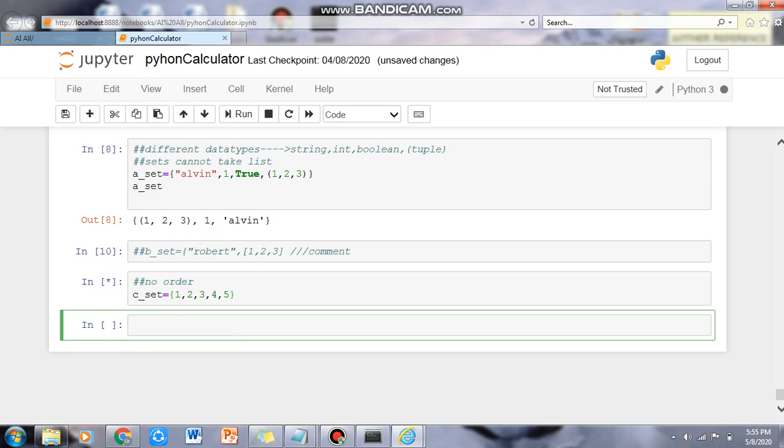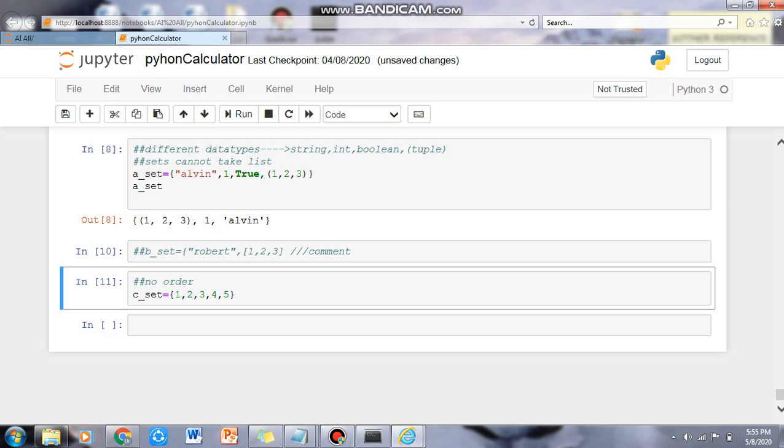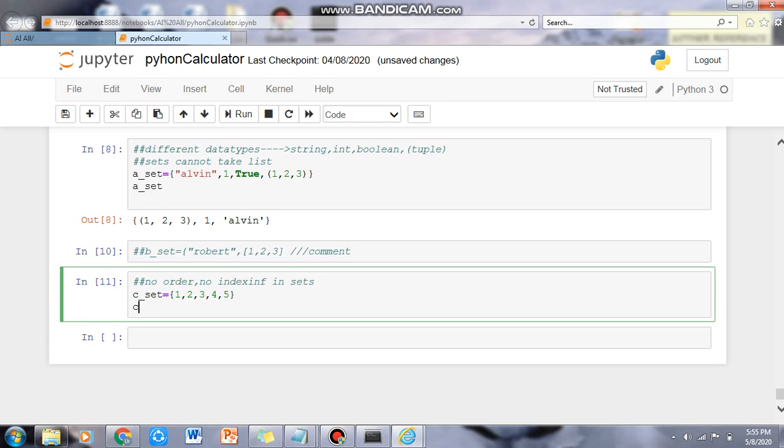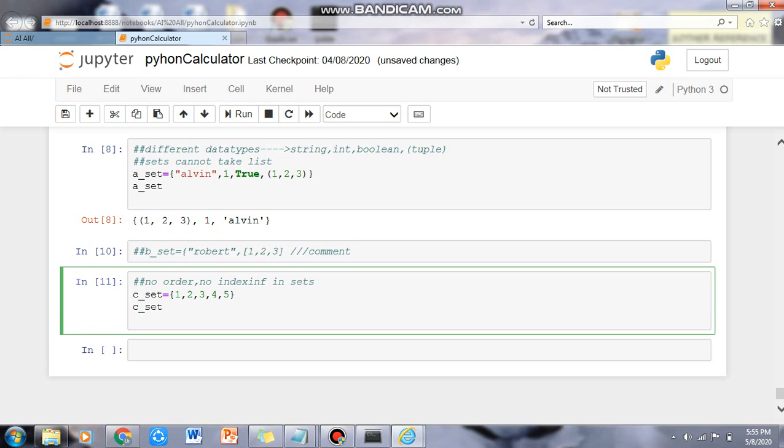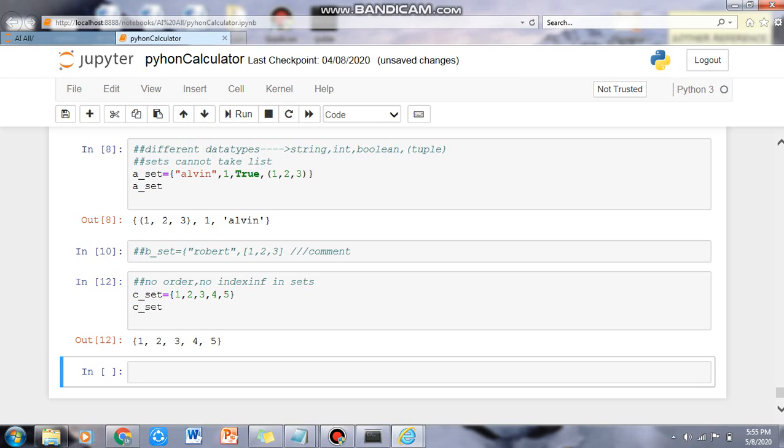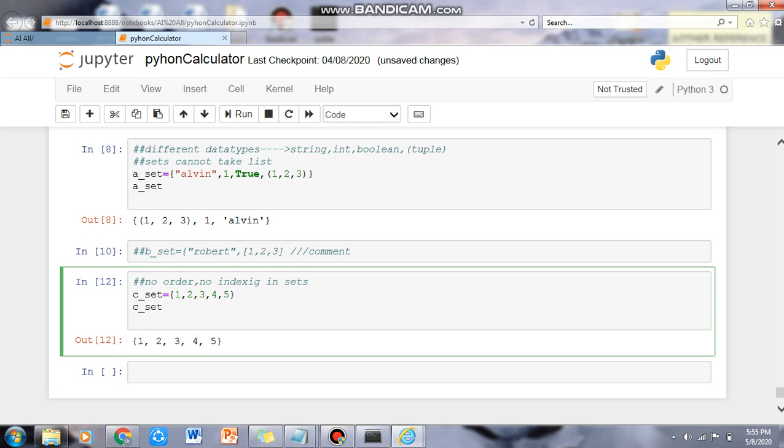When we execute it, it should not come in any order, because there is no indexing in sets, and we need to remember that. When we call this set, it should not come in the order in which we entered it. The next time we execute, it will give some other order, so it will not be in order.